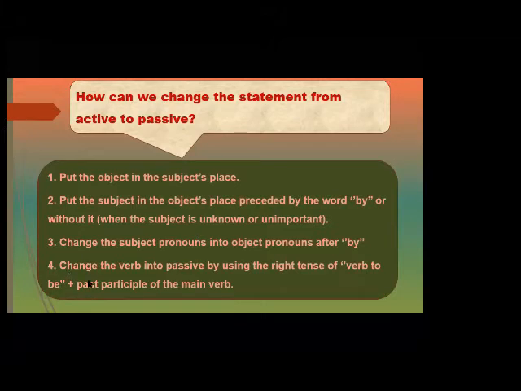After that, we will change the verb in the passive voice and using what? Verb to be. Passive voice likes verb to be. What is the conjugation of verb to be? Am, is, are, was or were, be, being, and been. What is the conjugation of verb to be? Am, is, were, was, were, been, being, be. And the past participle of the main verb.